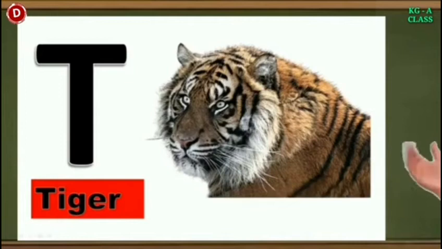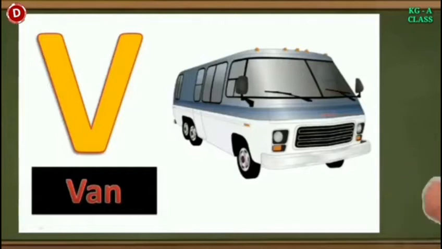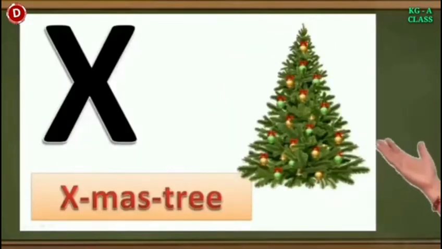This is a tiger. Children, this is capital T. T for tiger. Now comes U. U for umbrella. The next letter is V. V for van. Now comes W. W for watch. Children, this is X. X for Xmas tree.